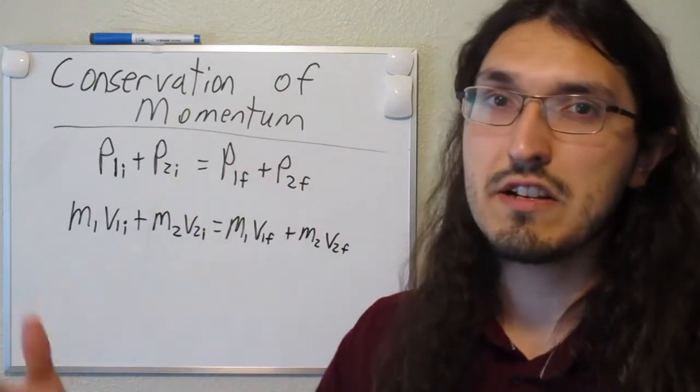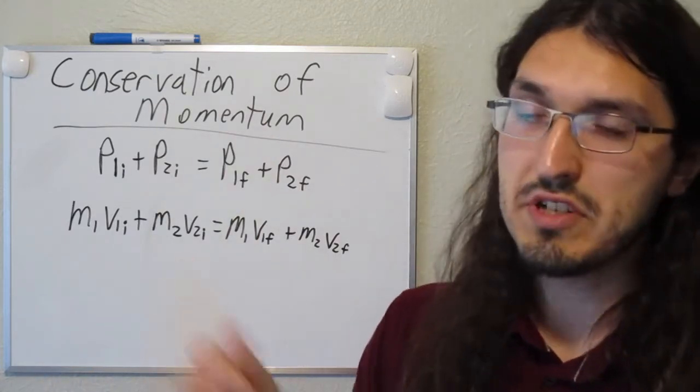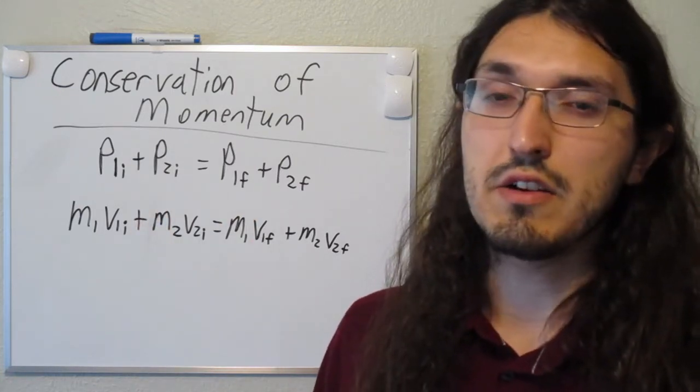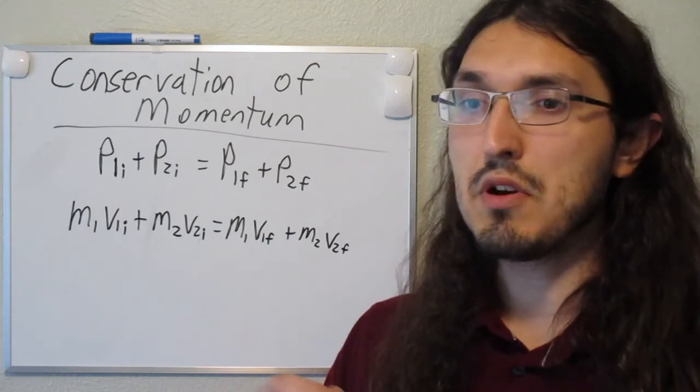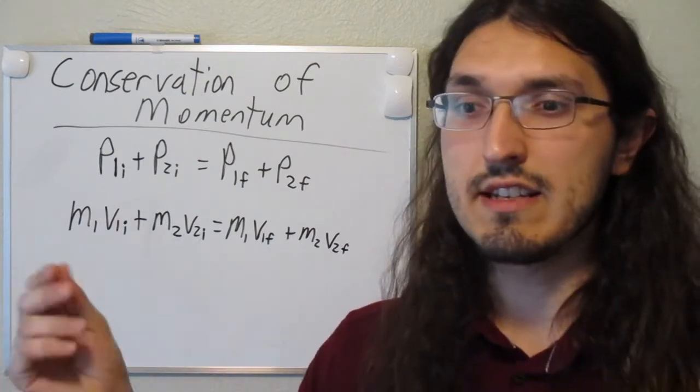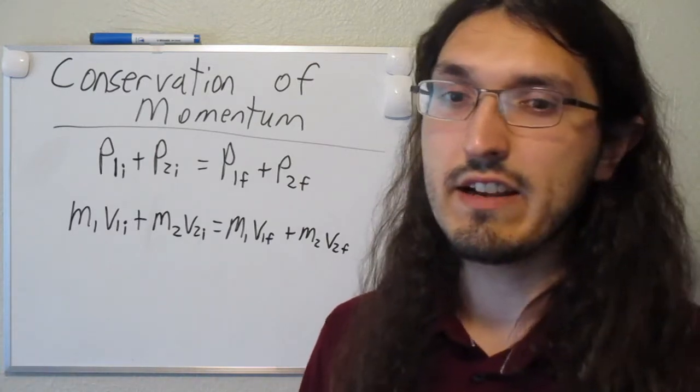So this might be like a car crash. When a car crash happens, a lot of motion is lost and there's a big sound and a lot of heat released. So that's where that energy goes. And something like a bouncy ball striking another bouncy ball, that's a fairly elastic collision because there's not a lot of sound. They just bounce off each other, and a lot of that kinetic energy is conserved.